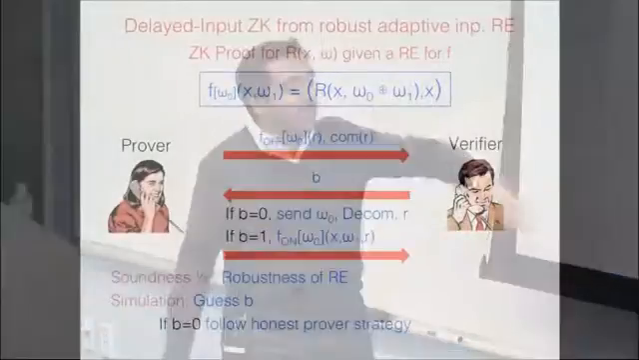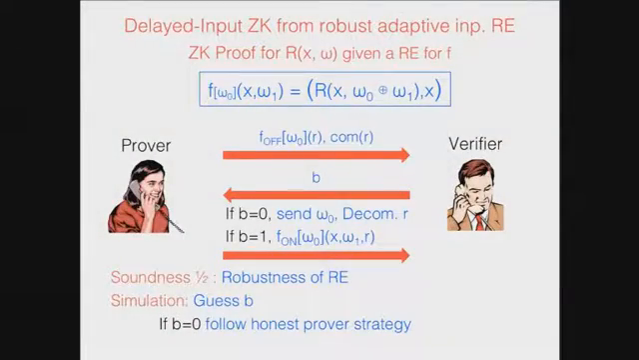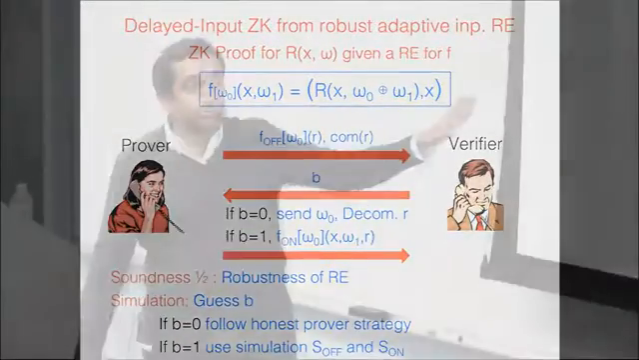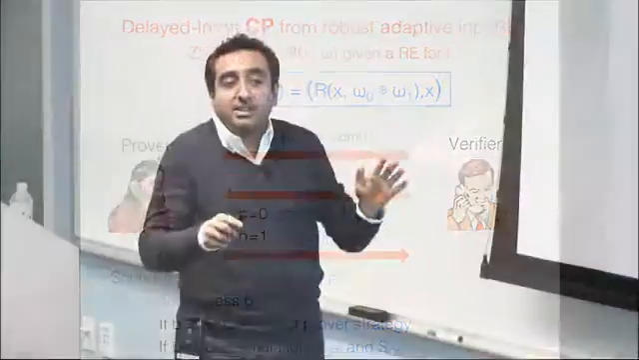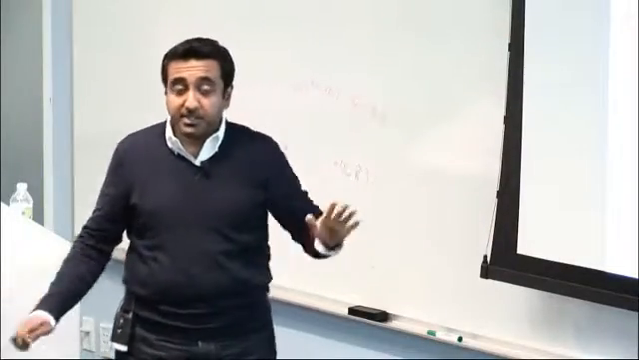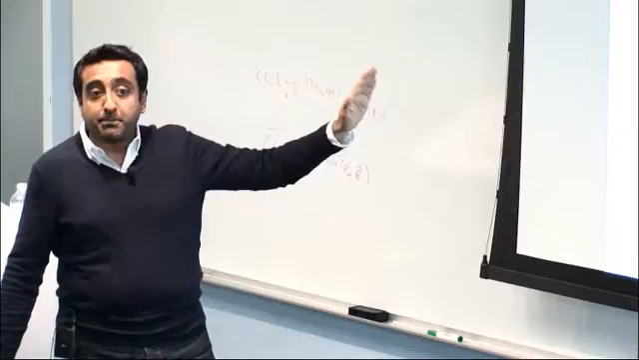Simulation, you can guess b. 0 is the easy case, you can just do it honestly. The 1, you can use the offline and online simulation algorithm, and it just follows. And I'm going to quickly just say how I do commit and prove, and I'm only going to get soundness half. To get negligible soundness requires more effort, but I'm just going to tell you how to get a commit and prove with soundness half.